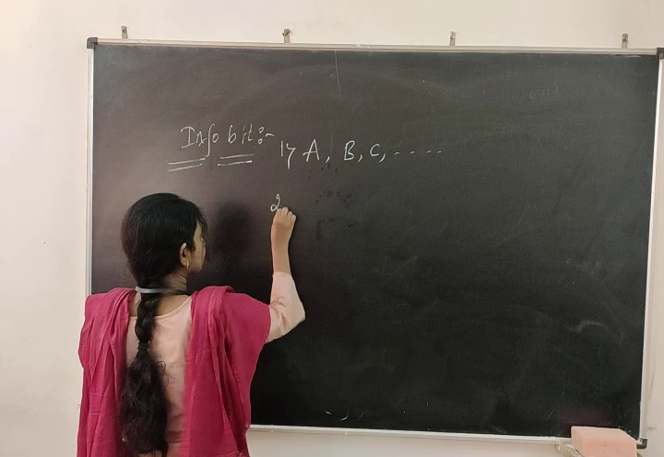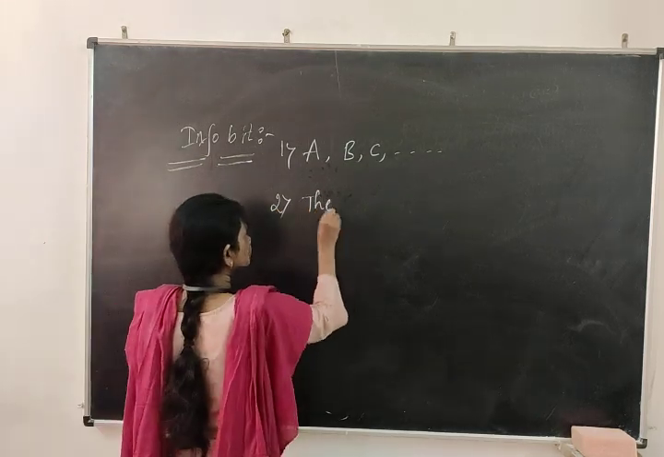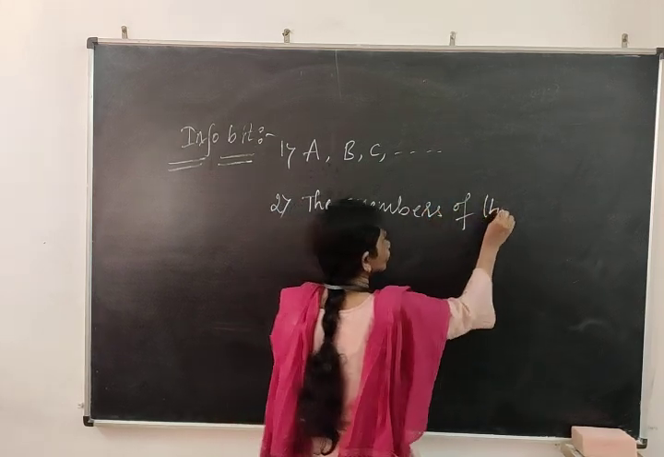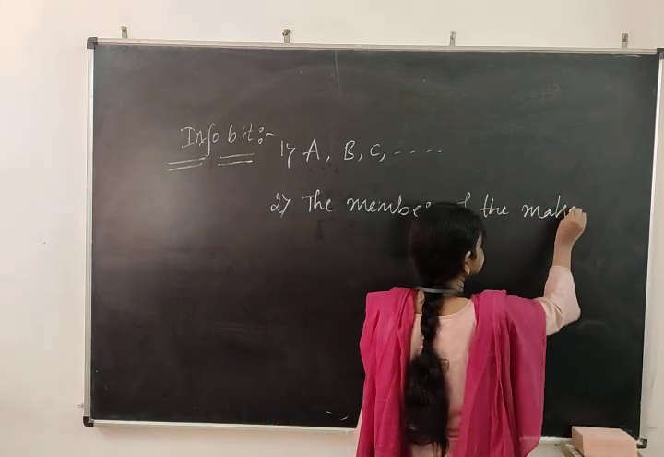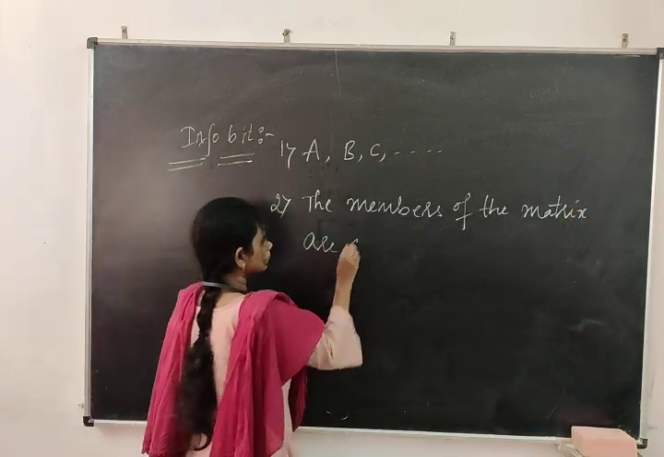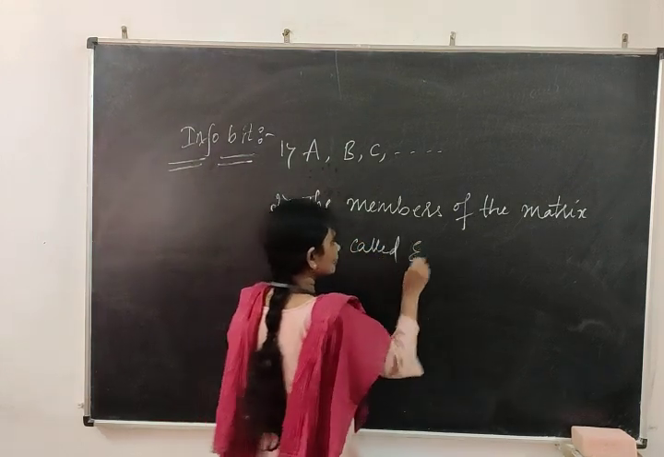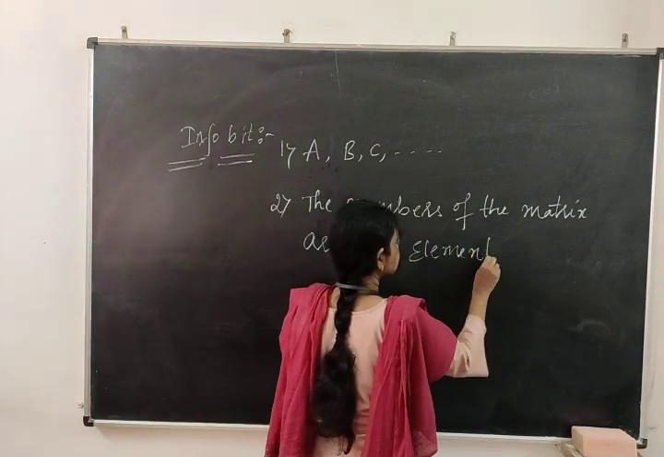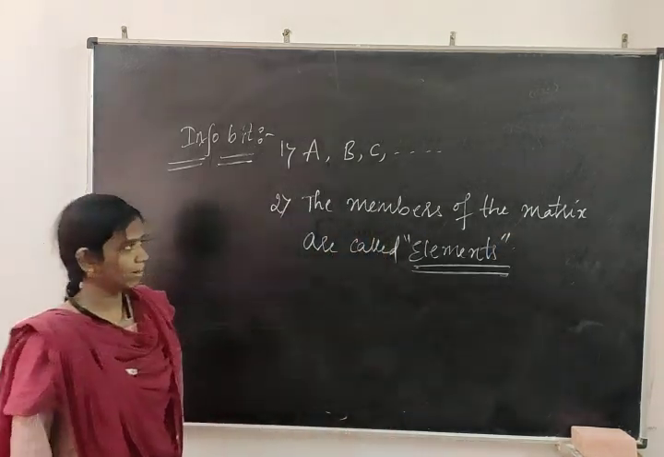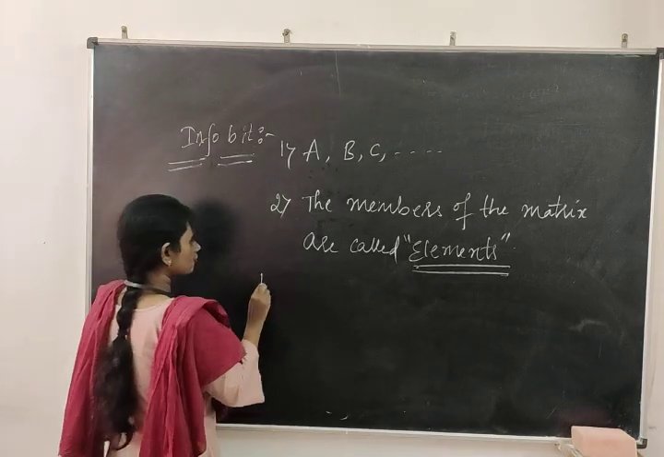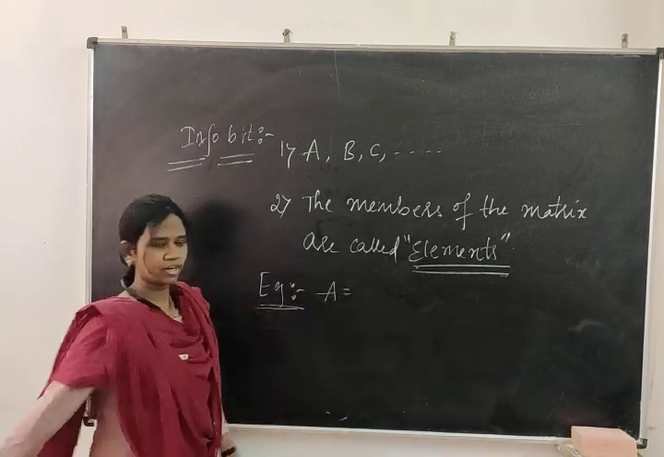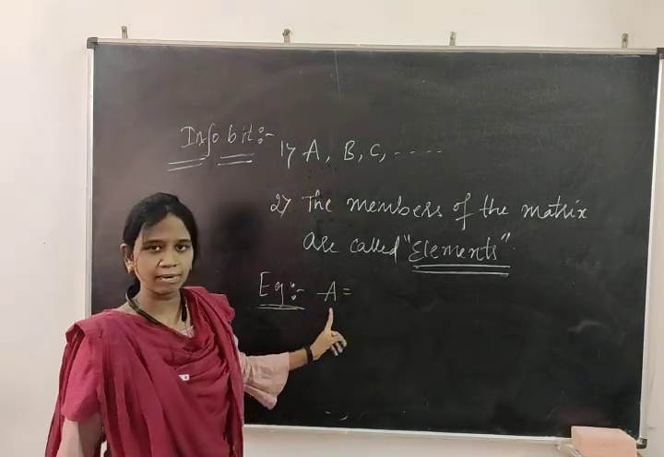Second one, the members of the matrix are called elements of the matrix. I will take one example of the matrix notation. Example: A is equal to, as I said, whenever you want to start a matrix, take any capital letter